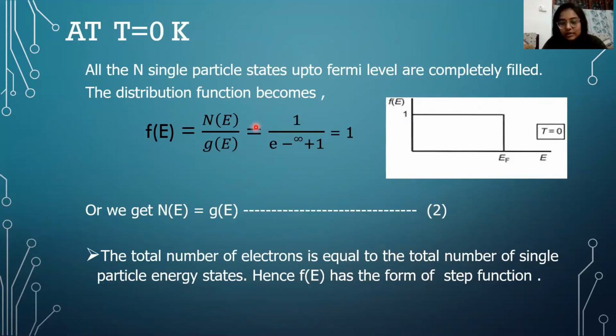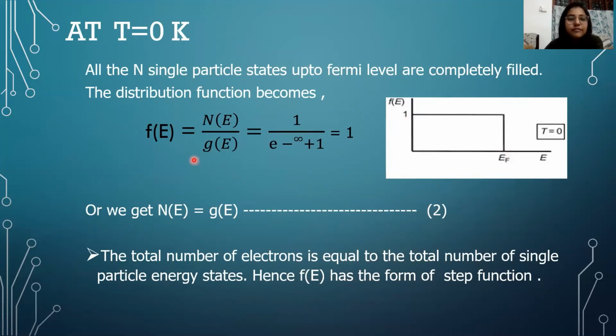Then, substituting the values in the probability distribution function, we get 1 over e to the power minus infinity plus 1, which is nothing but the function having the value of 1. That means when we plot f(E) against energy, the plot will be in the form of a step function which has a value of 1.